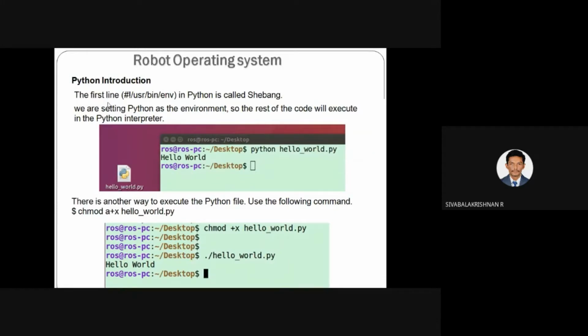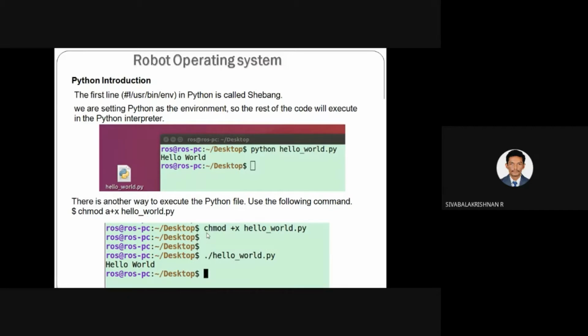We are creating a Python file. In the first line, we have used a certain command, hash usr bin env. This is called a shebang. Here we are setting the current file as a Python environment. Once we have specified this command inside our file, that file is specified as a Python environment, and the following code gets executed using the Python interpreter.